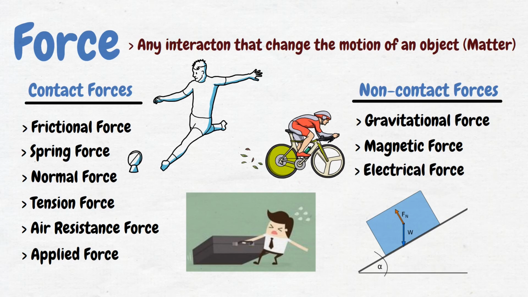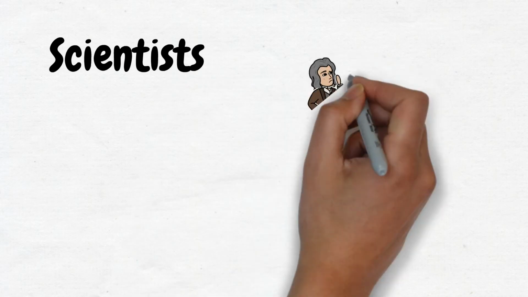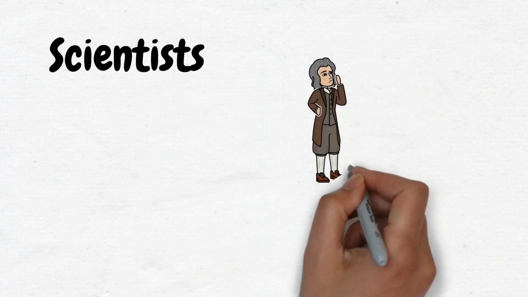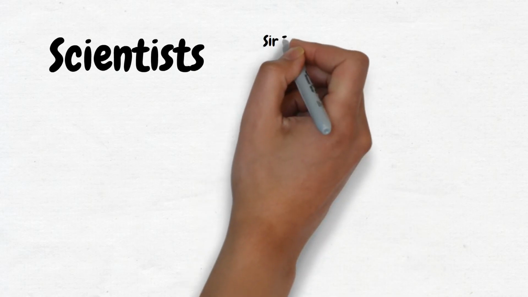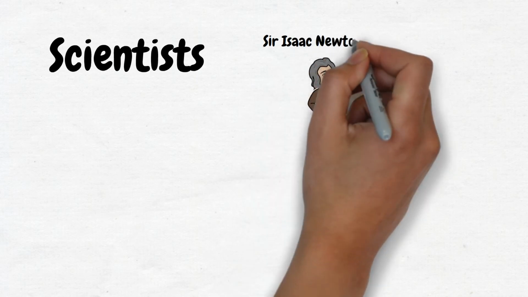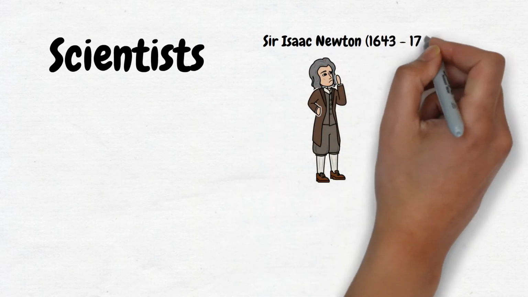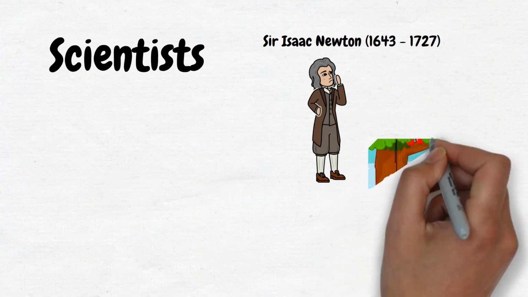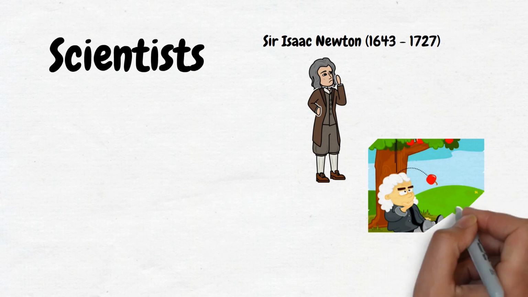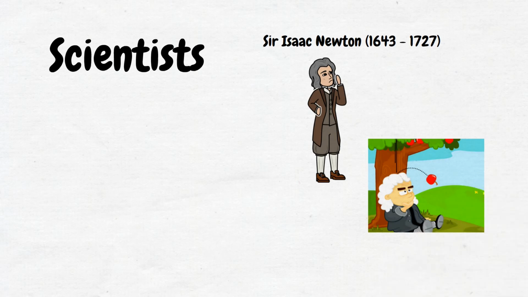Okay, to wrap this up, I will talk a little bit about a few famous scientists that we had back in the day. They are practically legends, that's what I call them, pretty much like the legendary birds we have in Pokemon. The first scientist we have is Isaac Newton. He was born in 1643 and passed away in 1727. He's the guy who created the laws of motion. He also identified universal gravitation, which was a major milestone in classical physics.